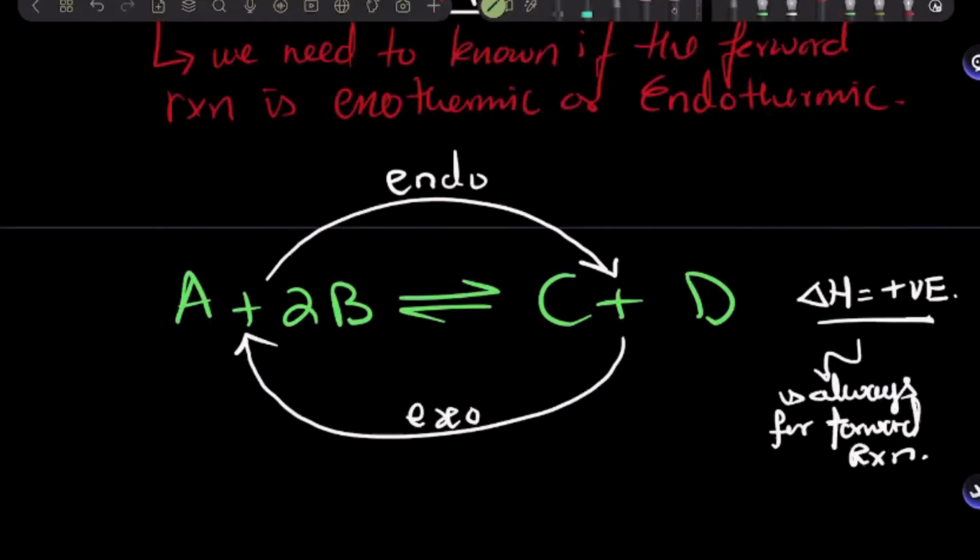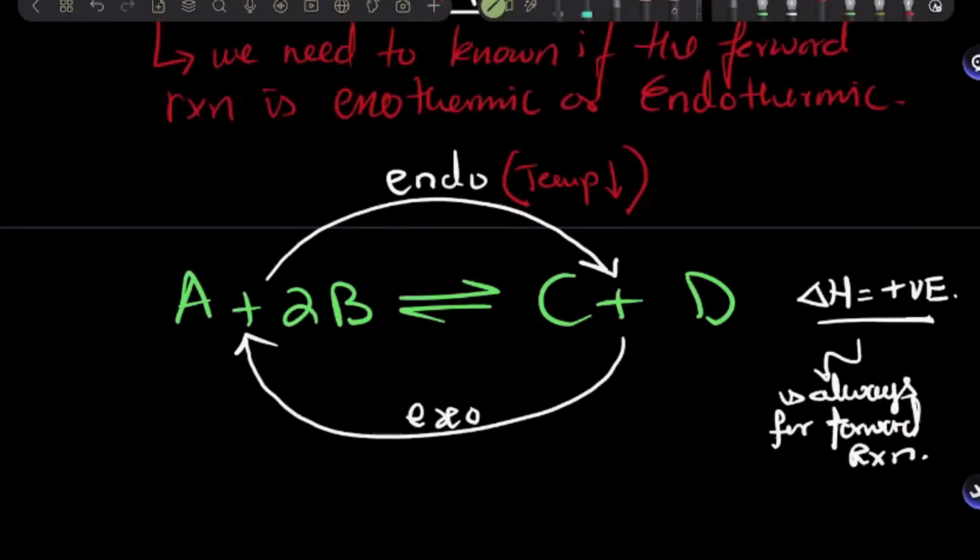Now I know that the forward reaction is endothermic. What should happen to the temperature of the surroundings if a reaction is endothermic? It gets colder. So temperature decreases, right? Because in an endothermic process heat energy is absorbed. So the surrounding temperature will start decreasing.